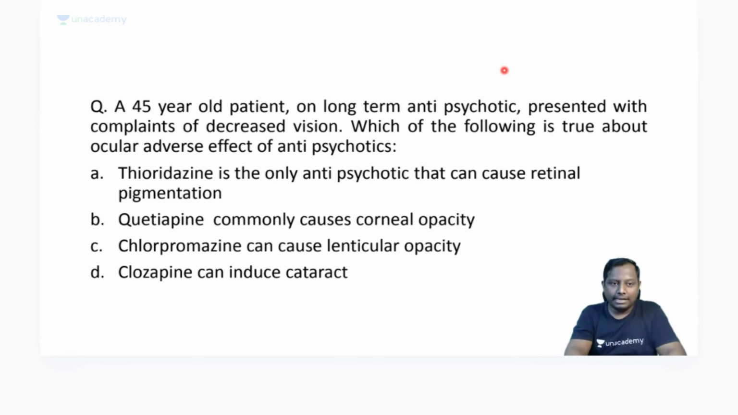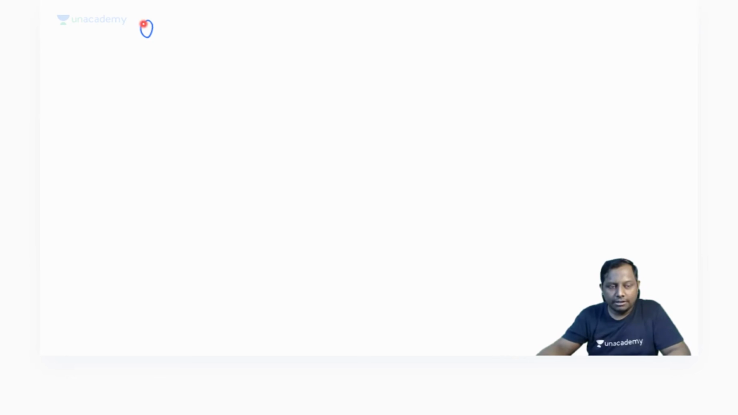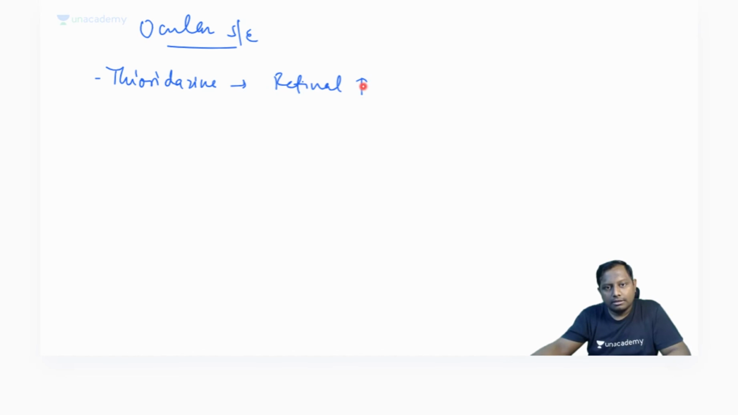Now remember, if I have to summarize the ocular side effects of the antipsychotics, it is thioridazine that can cause retinal pigmentation. As a matter of fact, thioridazine is considered the only antipsychotic that can cause retinal pigmentation, right?